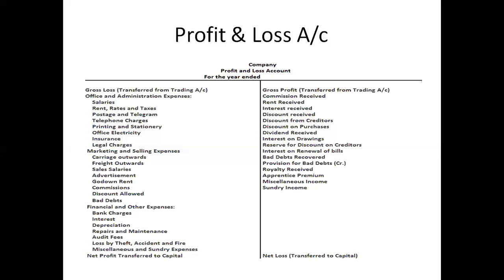Royalties received, as per the intellectual property rights, say up to 14 years, you have to pay royalty to the particular company for using any patents, patented items or things like that. Apprentice premium paid by apprentices, any premium over and above the amount, miscellaneous income and sundry income.